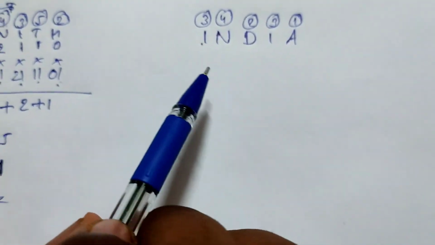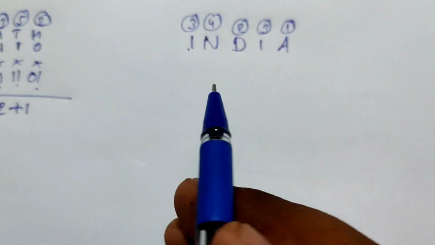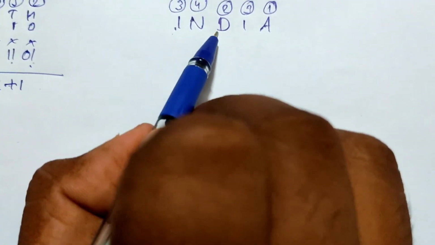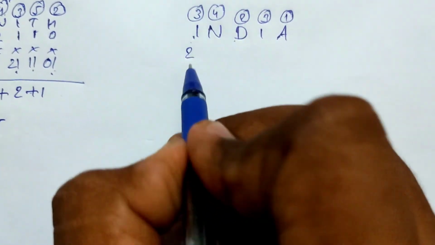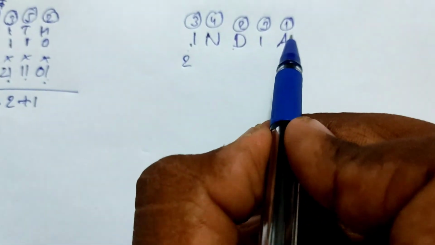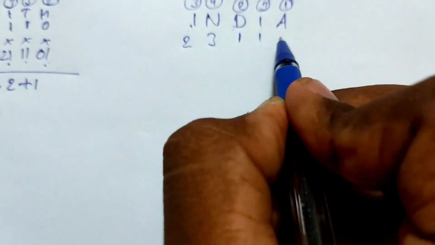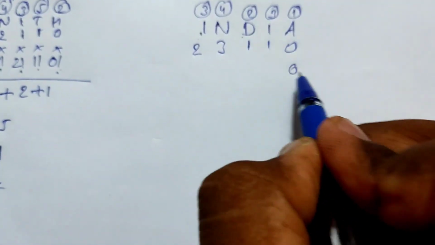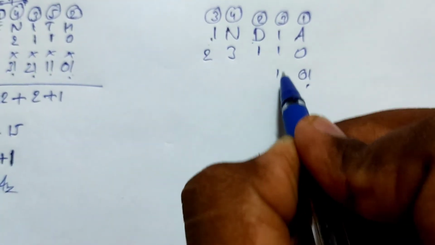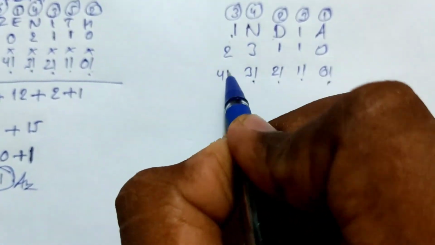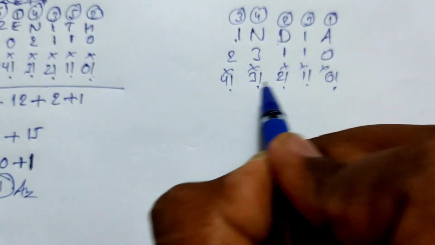Count as we have done in the previous question. That is 3. How many numbers are smaller than 3? 1, 2, so 2 numbers. For 4, how many are smaller? 3. Then 1, 3, 1, 0. Now do 0 factorial, 1 factorial, 2 factorial, 3 factorial and 4 factorial. Multiply them.